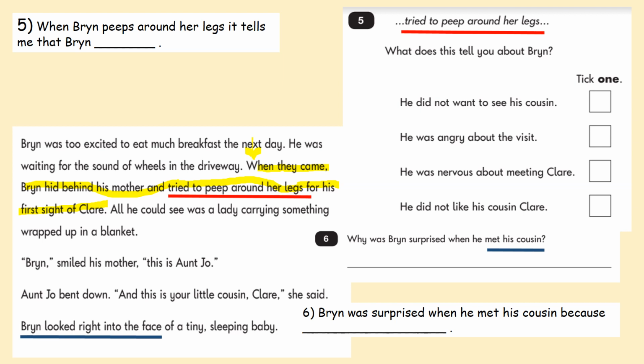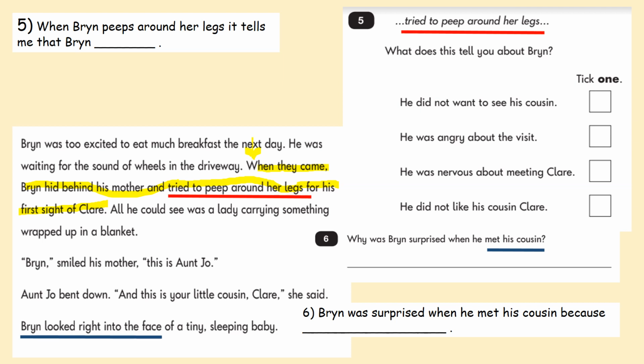Doesn't seem to present as anything angry through the story. He was nervous about meeting Claire. Could he be nervous? What do you do if you're nervous and you're with your mom or your dad or your grown up and you go into a new situation? You're not sure about it. You don't know the people. You haven't met them before. Some of you might go bowling in, but some of you might not. Some of you might kind of stand behind mom or dad or your grown up a little bit. So let's leave that one there.